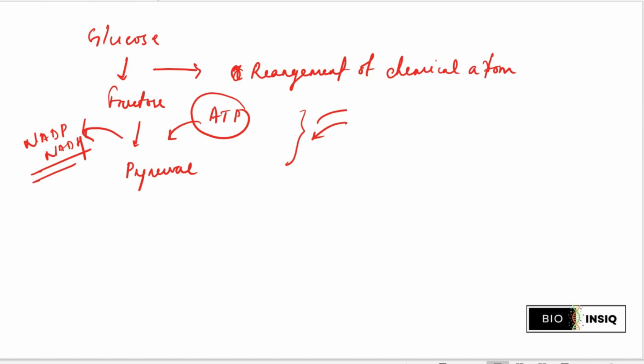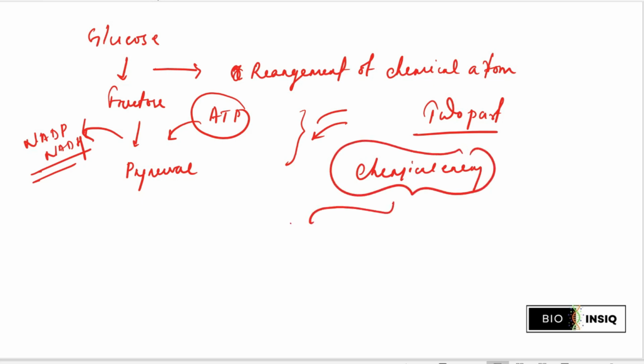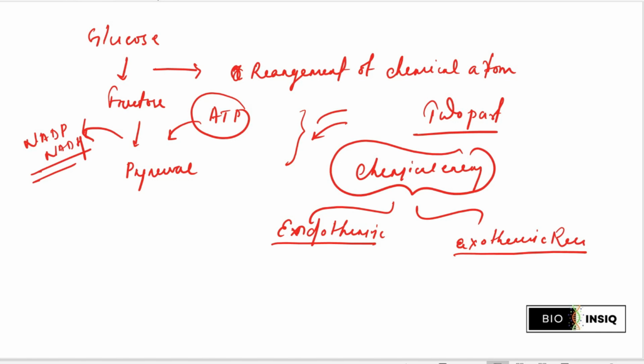These chemical energies are divided into two parts: one is the endothermic reaction and the other is the exothermic reaction, right? What do we mean by endothermic and exothermic? The endothermic reaction requires an input of energy, so here the input of energy is needed, and here energy is released.